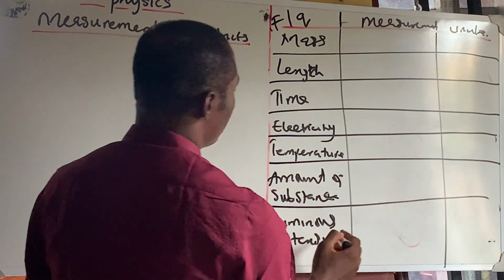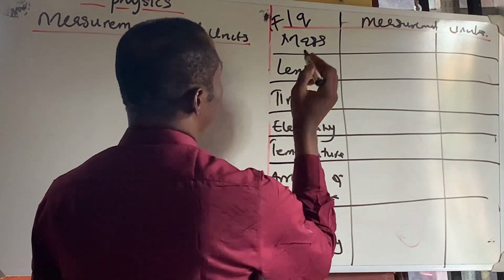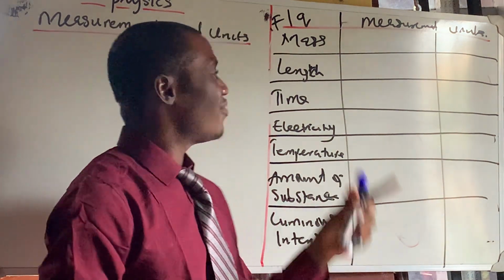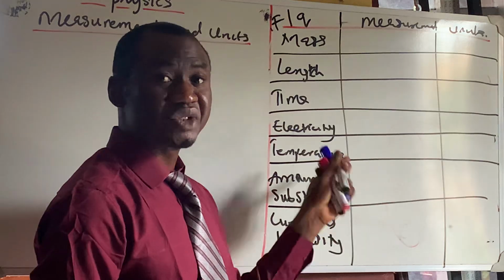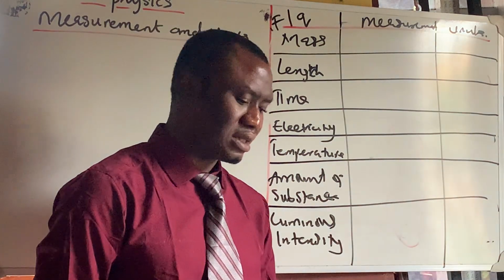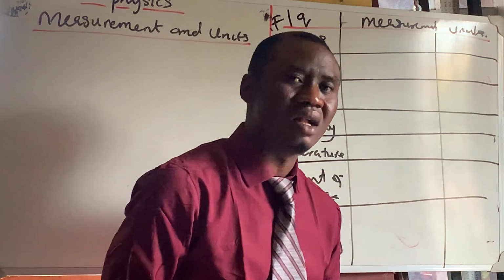I take that again. It's up to 7: 1, 2, 3, 4, 5, 6, 7. Oh, that's complete. 7 of those. We have mass, length, time, electricity, temperature, amount of substance, and luminous intensity. These are the fundamental quantities.